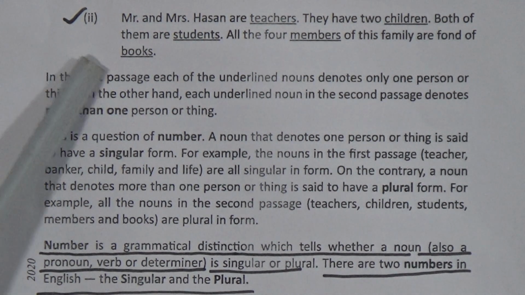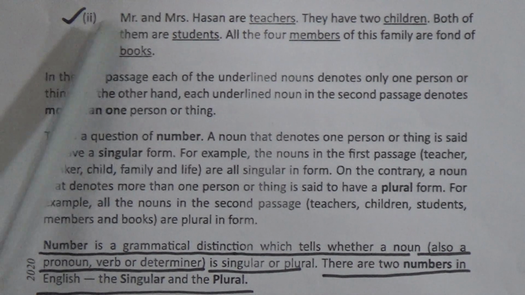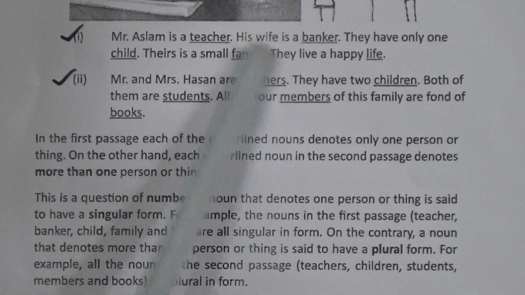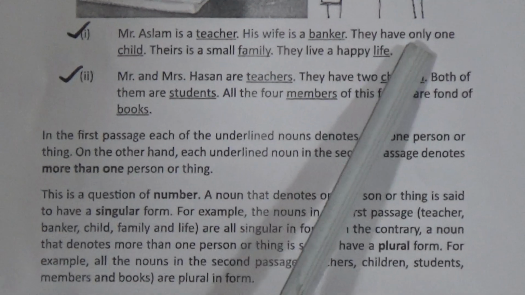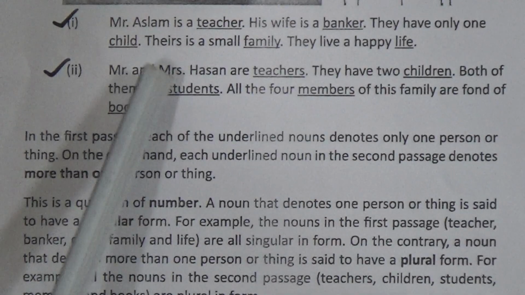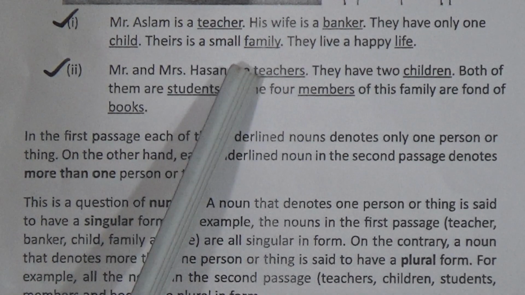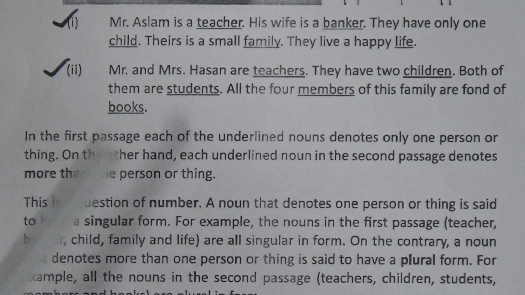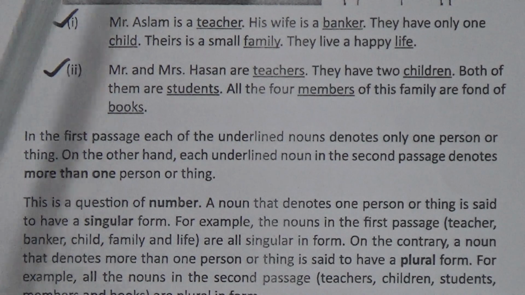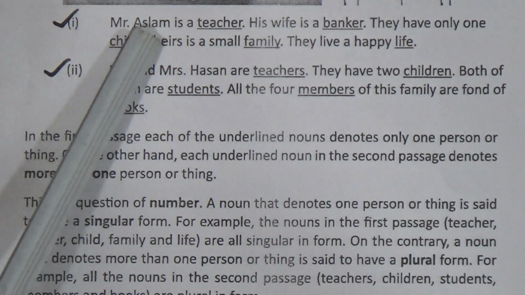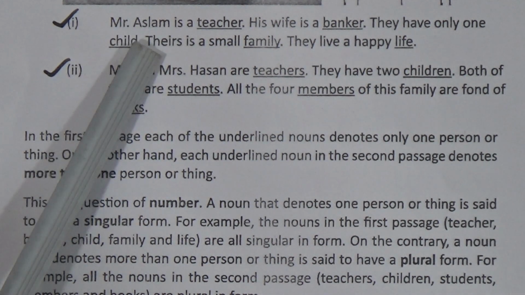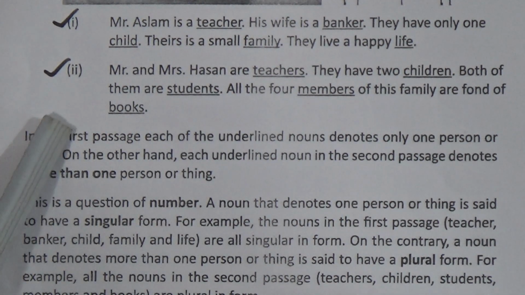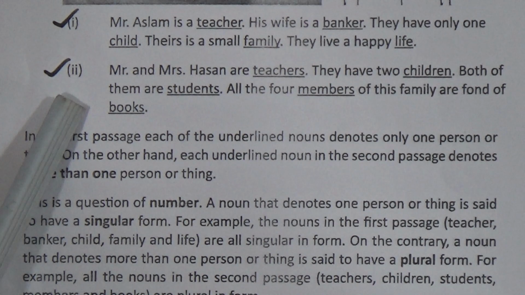In these connections, we will look in the middle. There are two passages. So look at the first passage. Mr. Aslam is a teacher. His wife is a banker. They have only one child. There is a small family. They live a happy life. Dear learners, in passage number 1, we see this is related to our singular numbers, singular nouns.